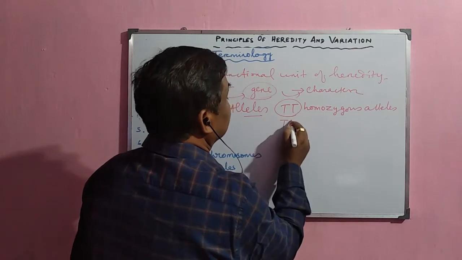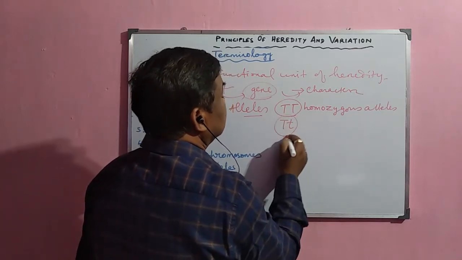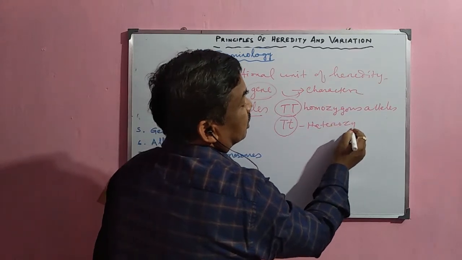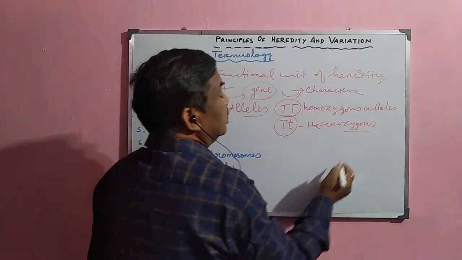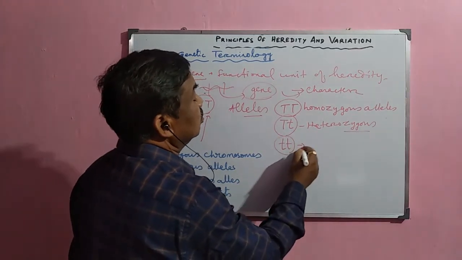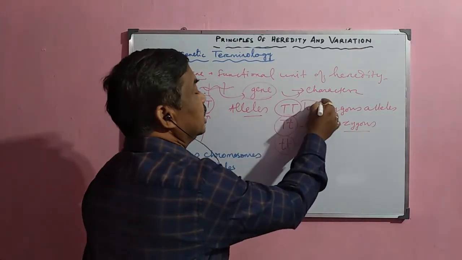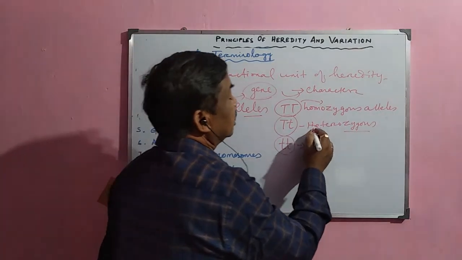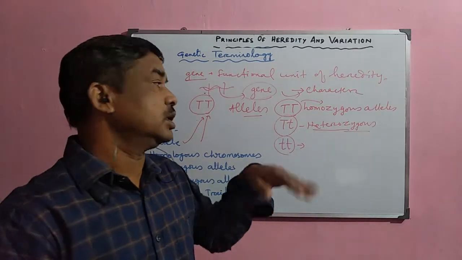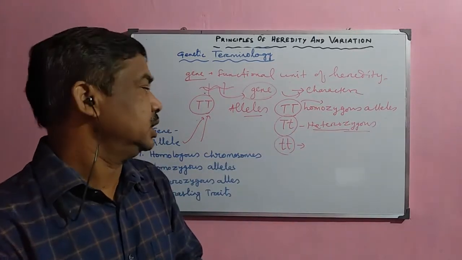Suppose it is capital T and small t, then in this case it is a heterozygous allele. If it is small t, small t, it is homozygous recessive; capital T, capital T is homozygous dominant. But heterozygous is a hybrid one, when both dominant and recessive genes are present here.